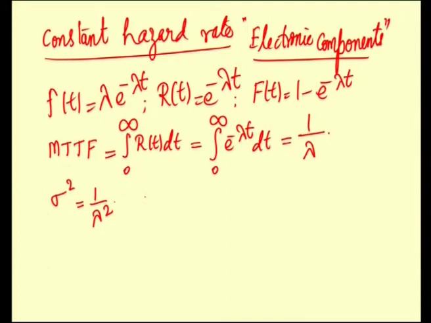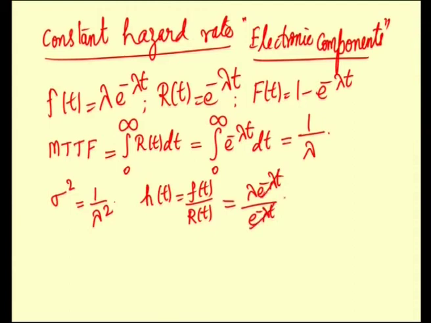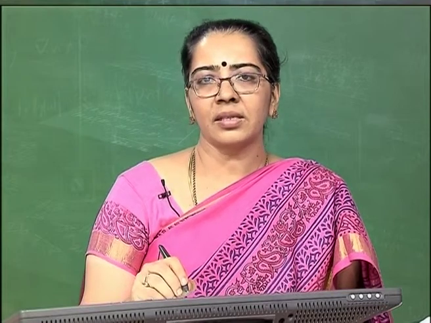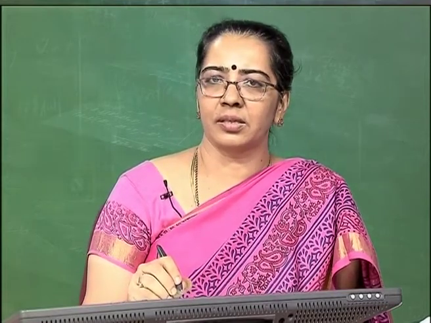Now, the failure rate, the hazard rate function h of t, is given by f of t by capital R of t, which is lambda e power minus lambda t divided by e power minus lambda t, where this gets cancelled and we are left with lambda, and lambda is a constant. So, for an exponential random variable h of t is a constant. Such distributions are referred to as constant failure rate distributions.